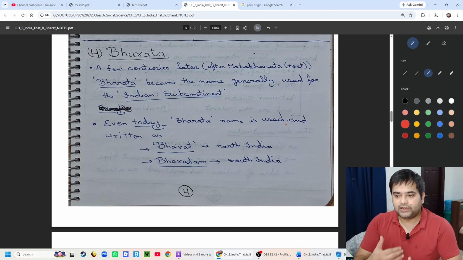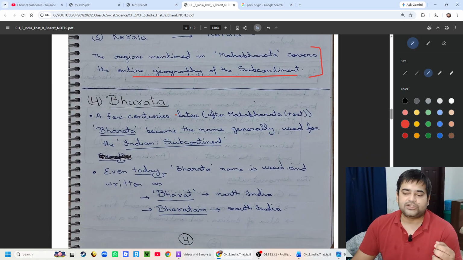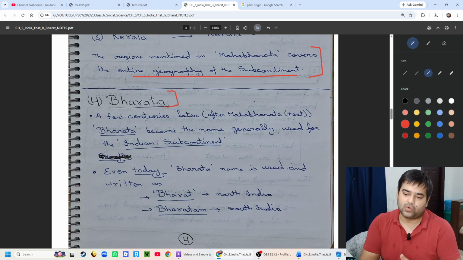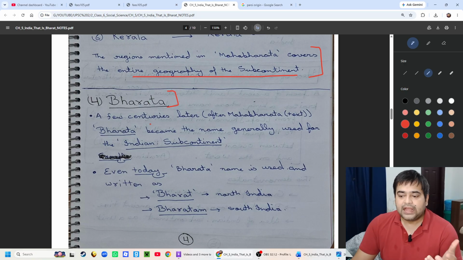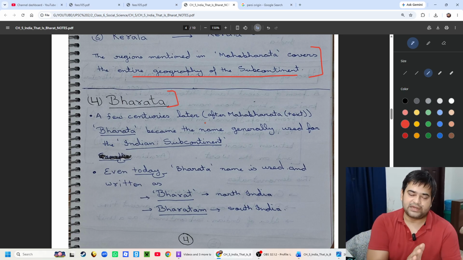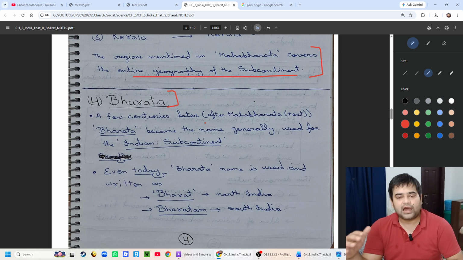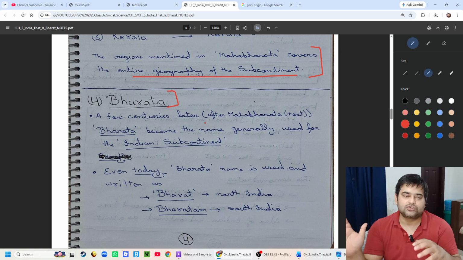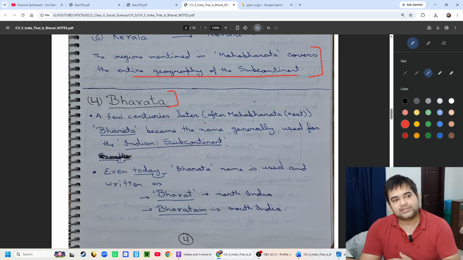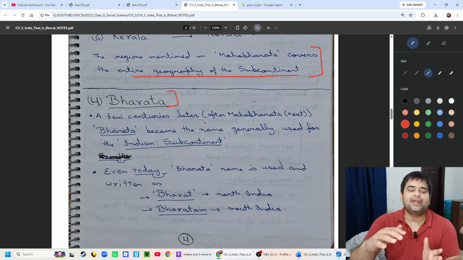Now moving forward, the other ancient name which we Indians gave to our country was Bharata. In the Mahabharata, Bharatavarsha is mentioned, but a few centuries after the Mahabharata text was written, people started calling it Bharata.